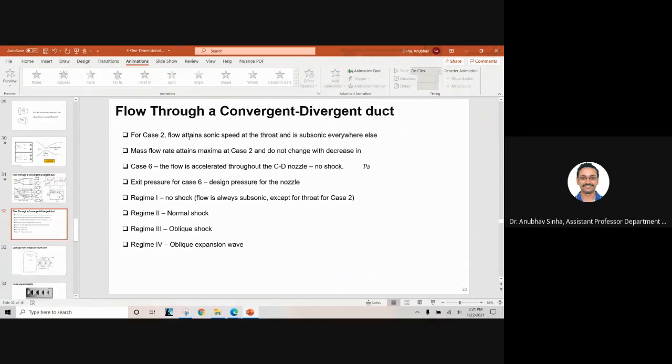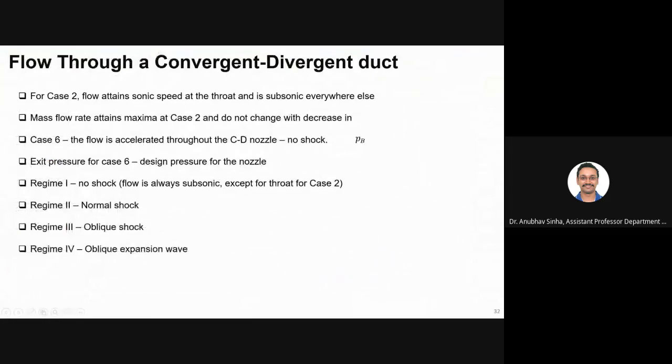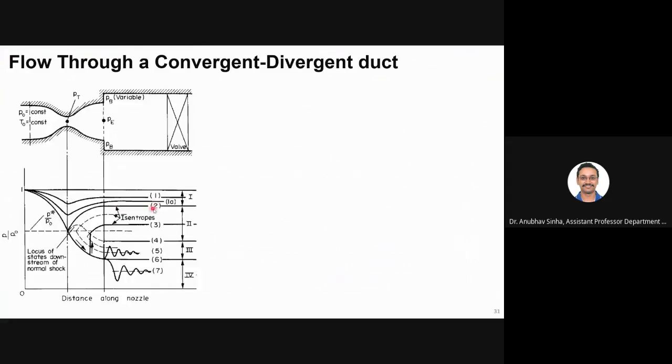Now, for case 2, the flow attains sonic choked condition at the throat, and everywhere else it is subsonic, as you can see here. For case 2, this is the only point where it becomes sonic, otherwise it is always subsonic. How can I say it is subsonic? Because the pressure is higher than P star. If it is supersonic, then the pressure will be lower than this. If it is lower than this line, then somewhere it is supersonic.